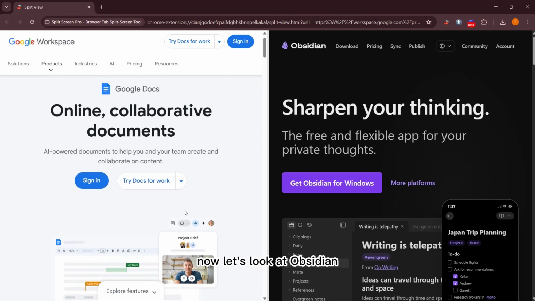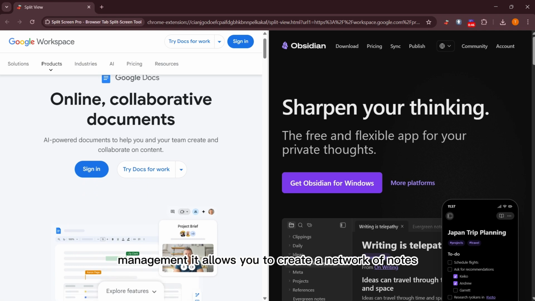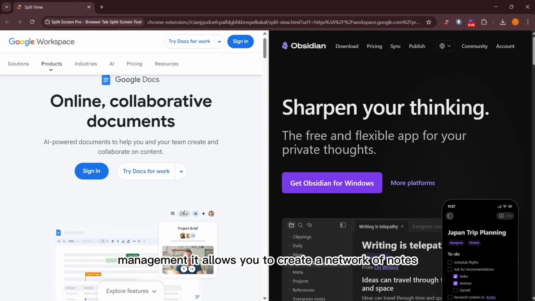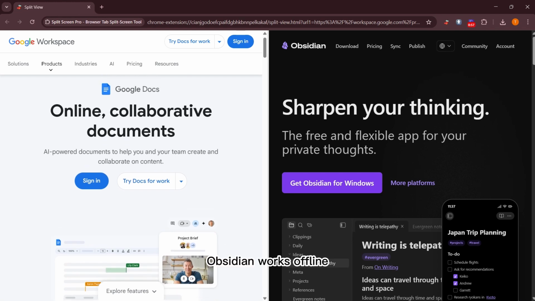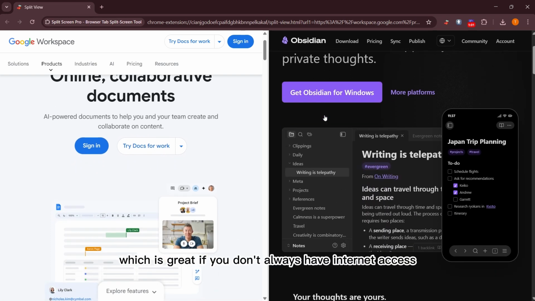Now, let's look at Obsidian. This tool is more focused on personal knowledge management. It allows you to create a network of notes that link to each other. This makes it easier to see connections between your ideas. Obsidian works offline, which is great if you don't always have internet access.